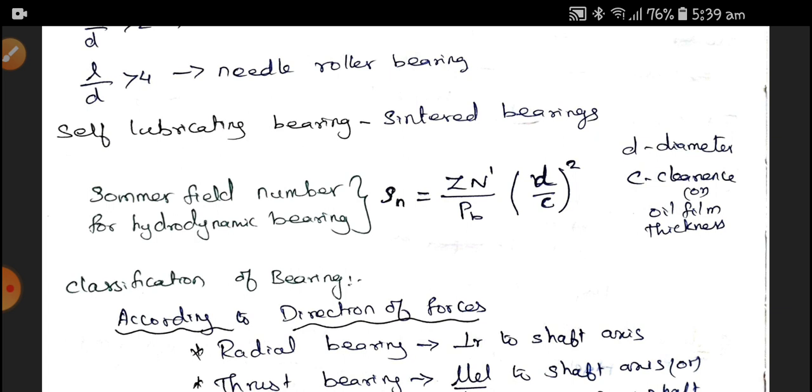Next, a very important formula for designing a hydrodynamic bearing is called the Sommerfeld number. Sommerfeld number S is equal to ZN by P, open the bracket, D by C, the whole square. D is the diameter and C is the clearance or oil film thickness.